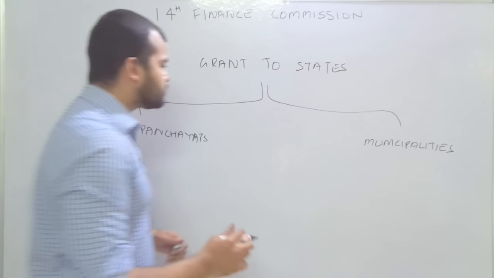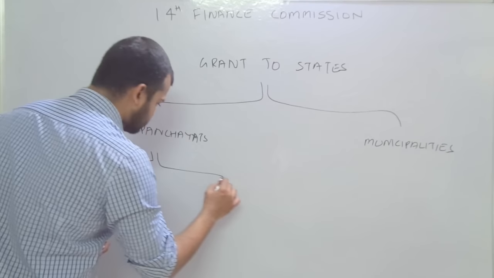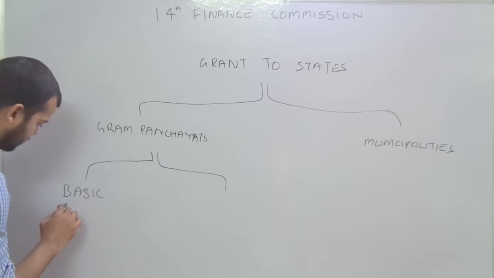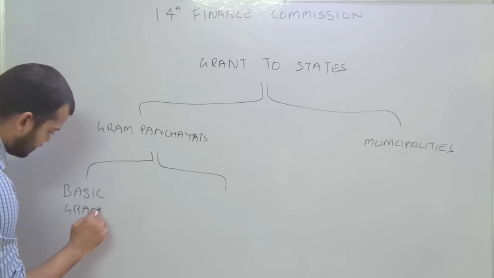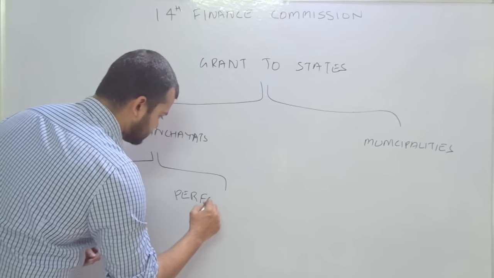So the distribution of net proceeds is divided into two parts, that is basic grant and performance grant.